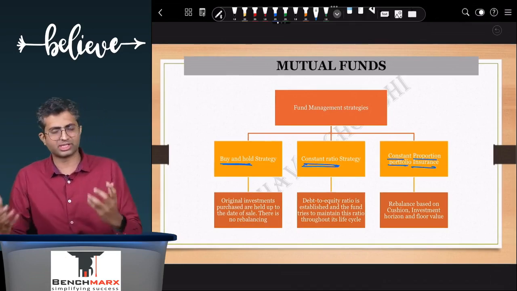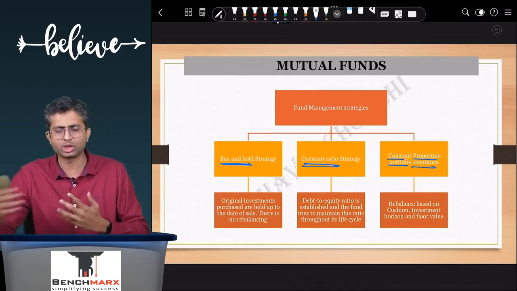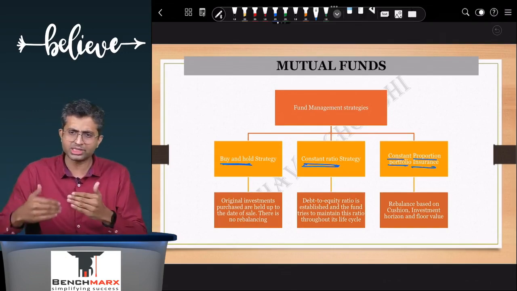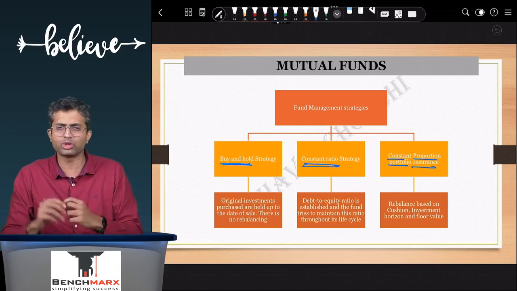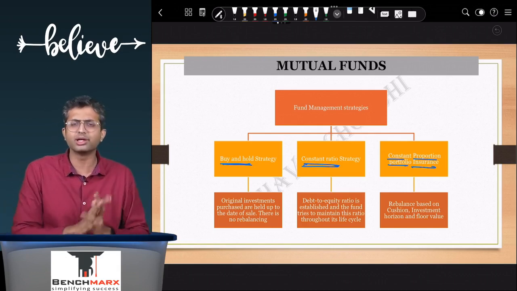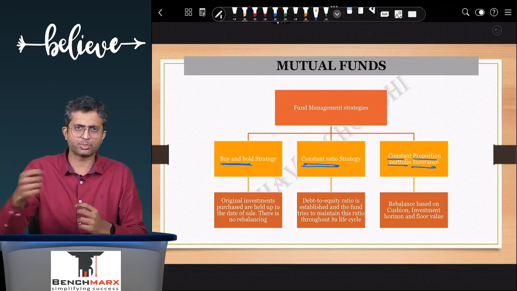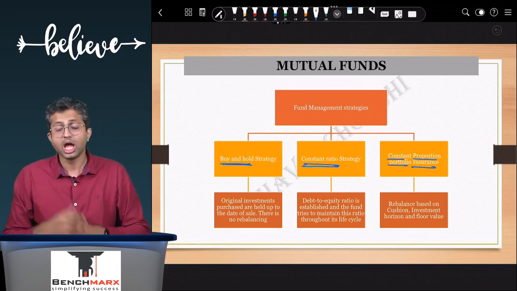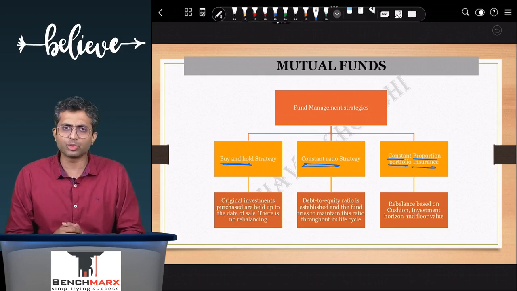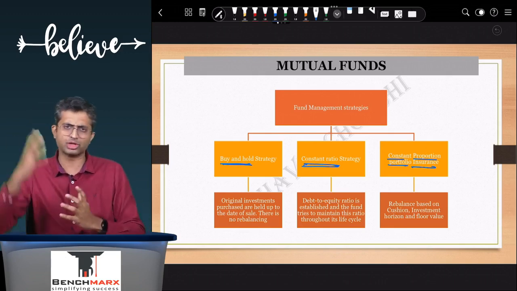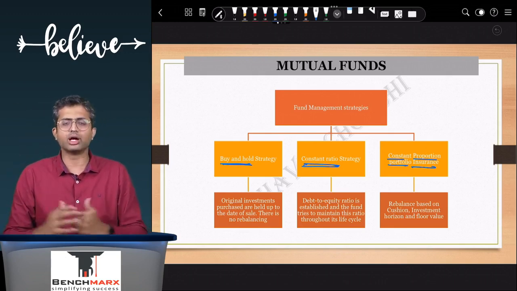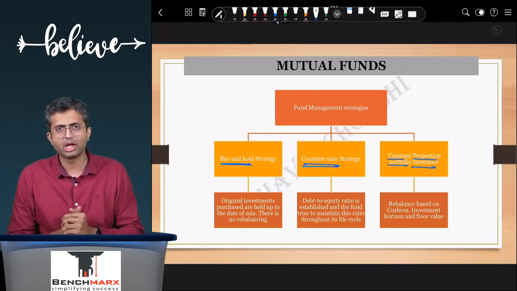There are a couple of other concepts like load, entry and exit load. Like in certain funds, if you enter the fund, you have to pay some load, that is transaction cost, which is added. And if you exit at the time of redemption, you will be deducted the proceeds. So exit load is deducted. Other than that, there is something called dividend equalization, for which we have a separate video. You can refer to the link for the video, and that should probably help you.